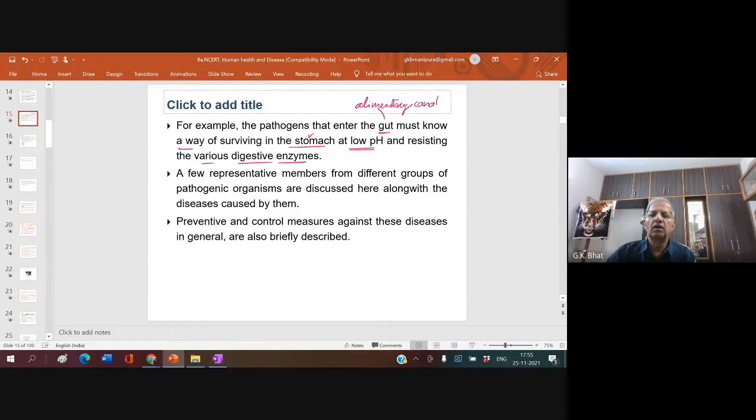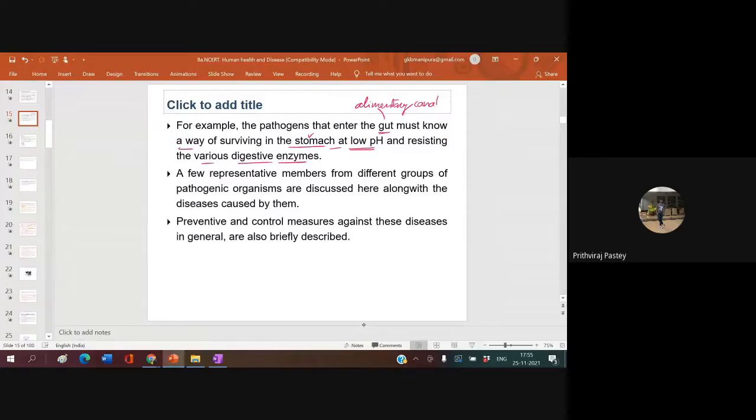Who said it? Is it? Have you not studied the digestive system? I think you have not studied the digestive system. It doesn't matter. Anyone? Namrata, you know what is the pH of gastric juice? Prithvi? No, sir, I don't know.